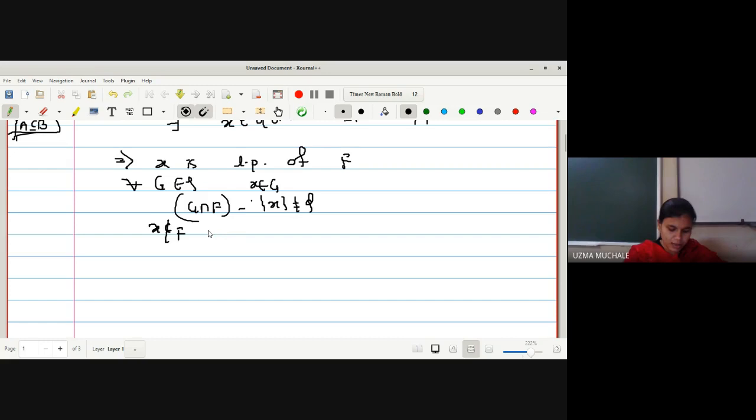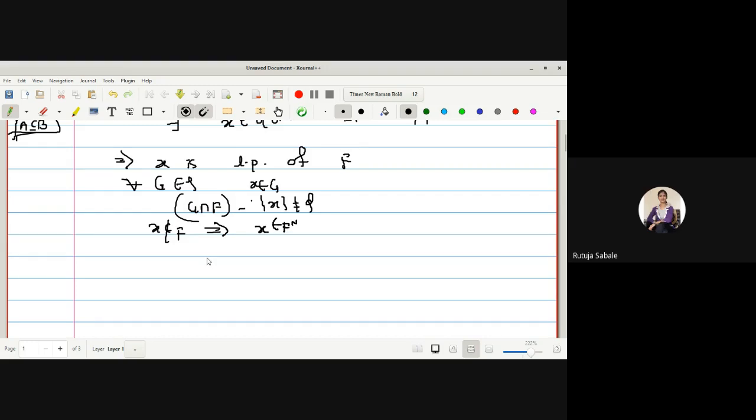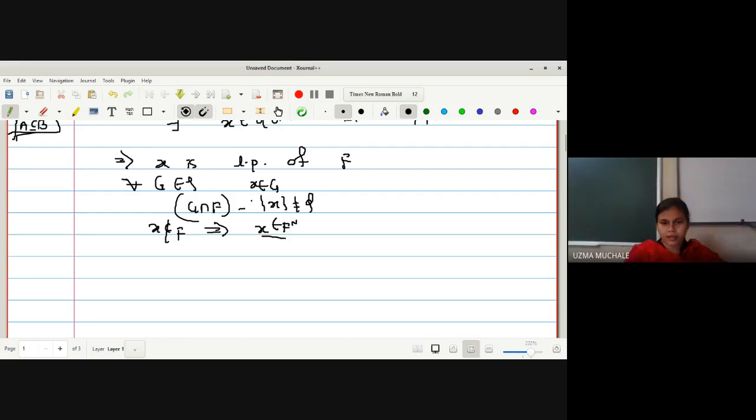Okay. So what we know is that X is not an element of F, right? If X is not an element of F, obviously can I say that X is an element of F complement? Yes, ma'am. X is an element of F complement, and what is given to us? We are provided that F complement is an open set, and our aim is to prove that F is a closed set. This is given that F complement is an open set. So F complement is a guaranteed open set which contains X.